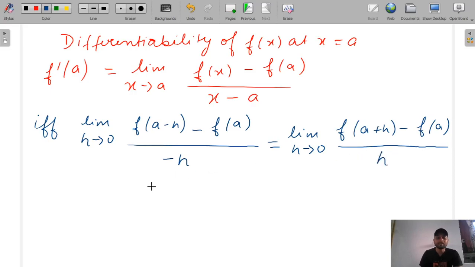So if left hand differentiation is equal to right hand differentiation, then we can say that differentiation exists.